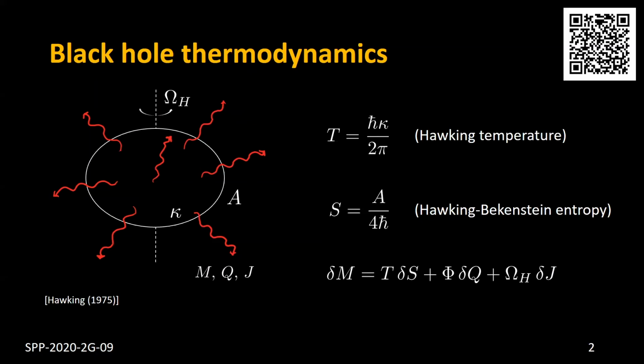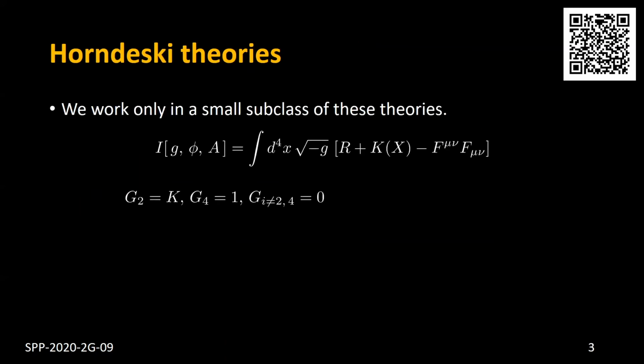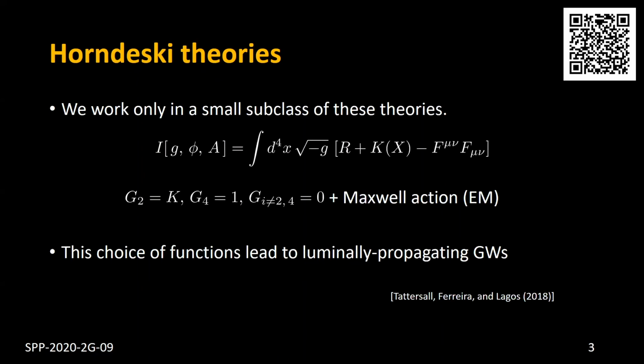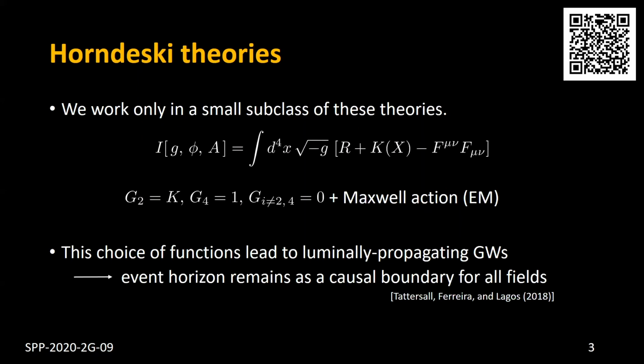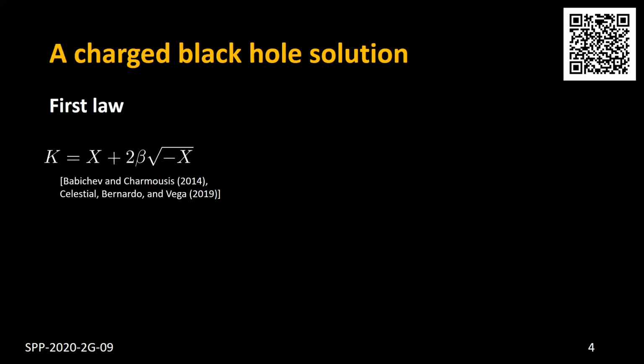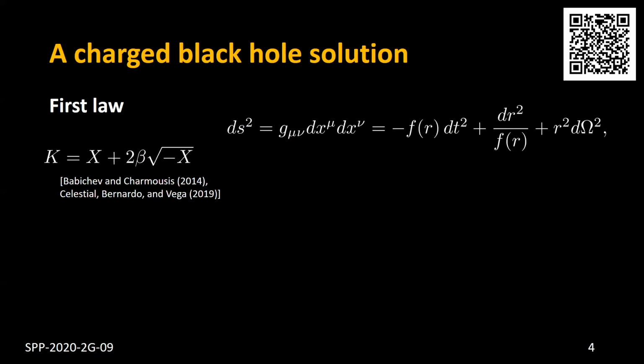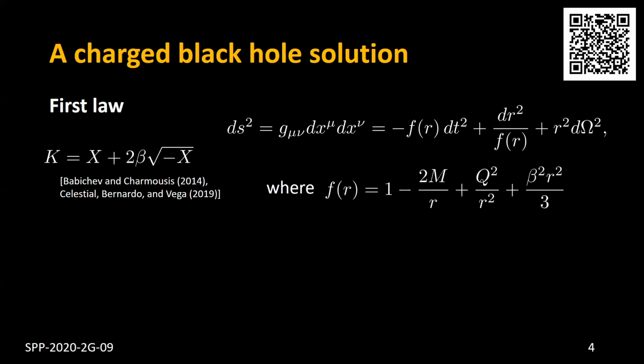We want to show that this first law holds in Horndeski theories. Because of the broad space describing these theories, we will work only in a small subclass together with a minimally coupled EM field. With this choice, gravitational waves travel at light speed, and the event horizon remains as a spacetime's causal boundary. We looked at an example of these theories where the solution may be written in this way, with f of r given by this expression. The solution turns out to be a known solution in general relativity.